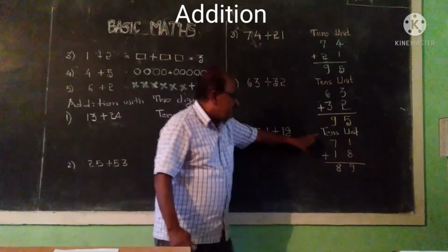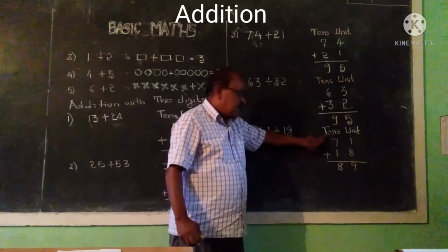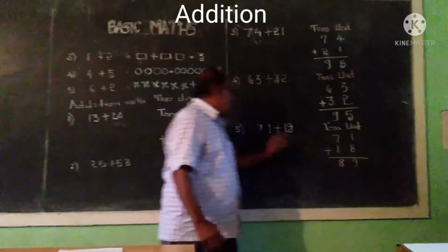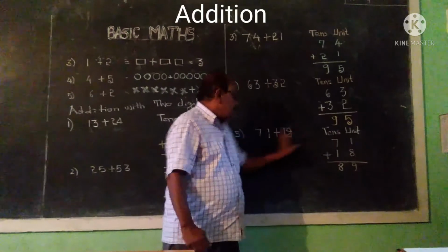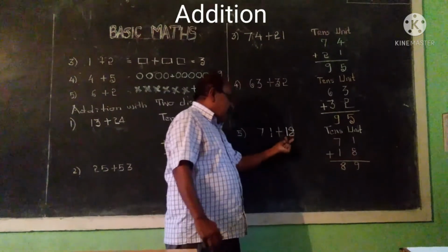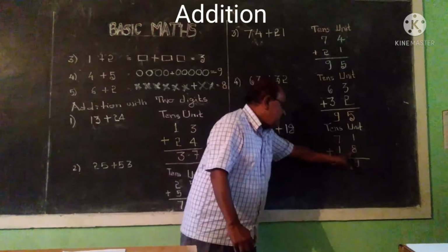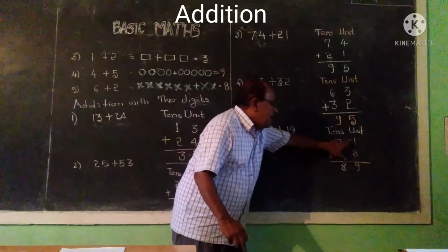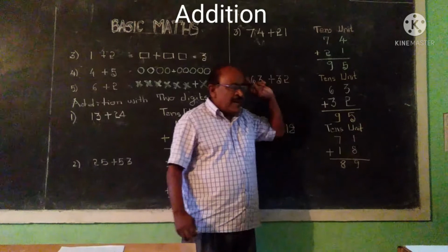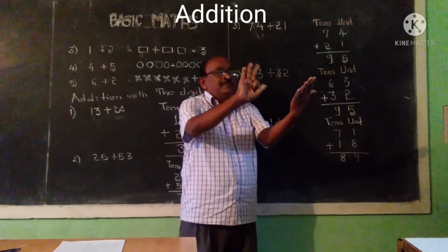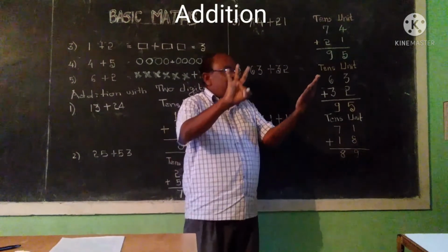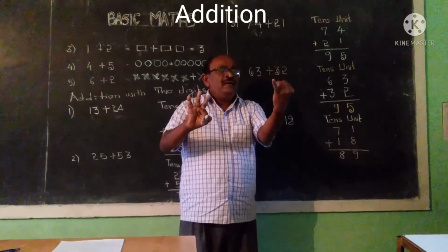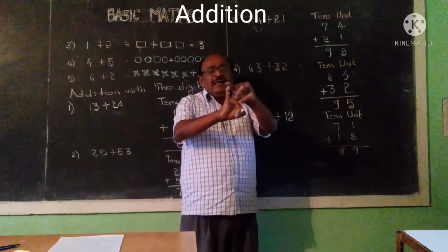Here, this we can write in the form of units and tens. Okay, this 71, 1 is in a unit place you write and 7 is in a tens place. Plus, you can write it as it is here 18. 8 is in the unit place and 1 is in the tens place. Now you can add 1 plus 8. 1 is in your mind, 8 in your hand. See, look here, after 1, 2, 3, 4, 5, 6, 7, 8 and 9.